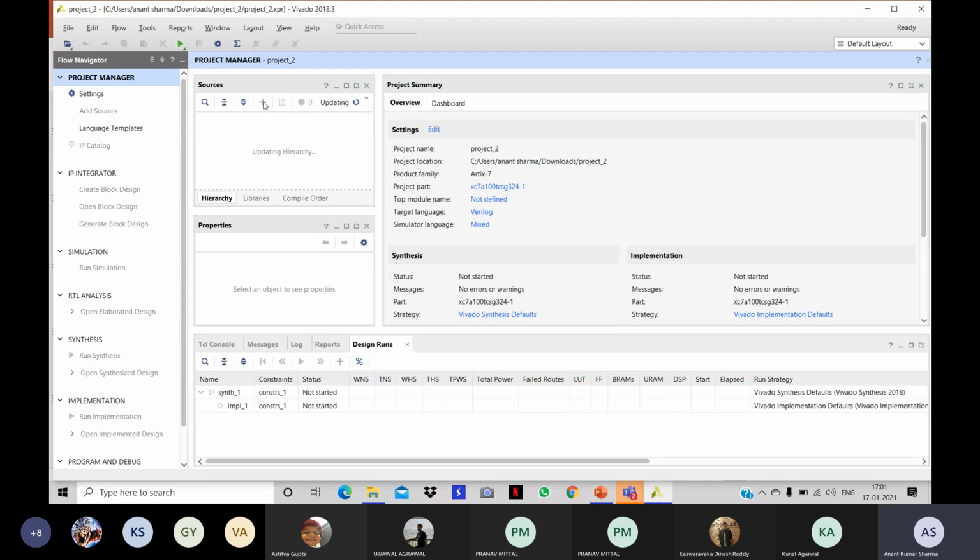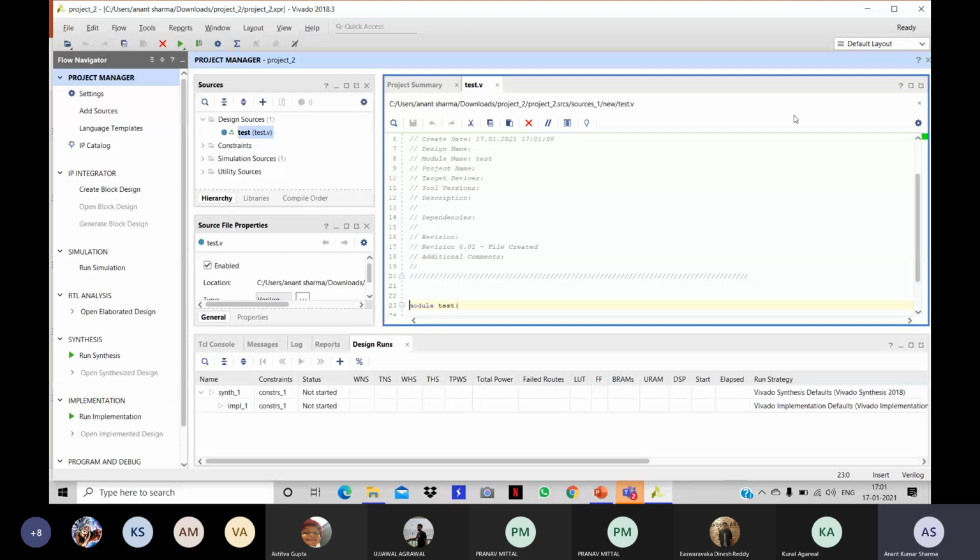What I was saying is that since the software is used to simulate very big circuits, its size is big, a 13 GB download. It actually takes 50 GB on your disk. So just click on this design source, test. This is the file, the design module, and here we will be writing our code. So let's quickly write the code for this problem.